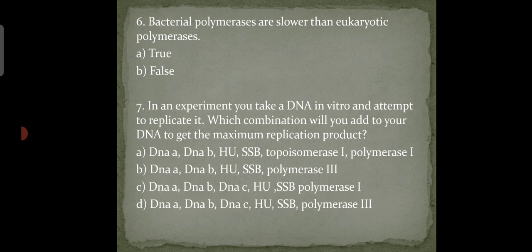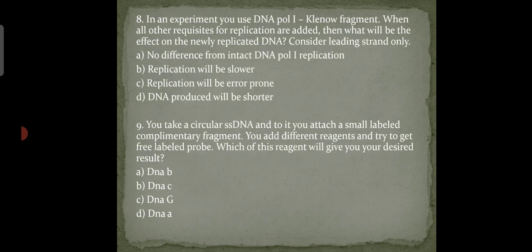So our next question is, in an experiment you use DNA polymerase 1 Klenow fragment when all other requisites for replication are added, then what will be the effect on the newly replicated DNA? Consider leading strand only.